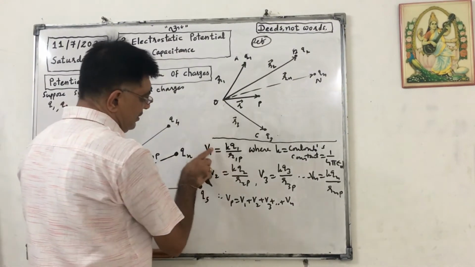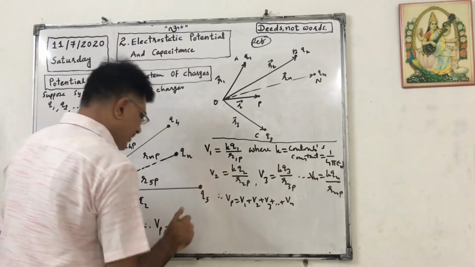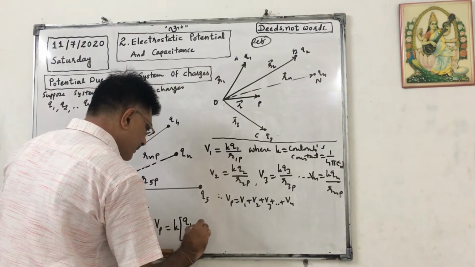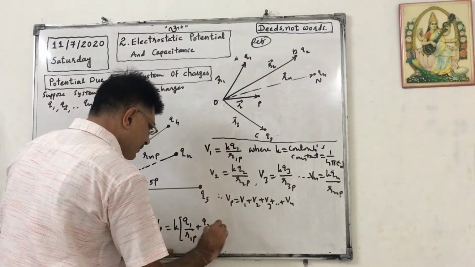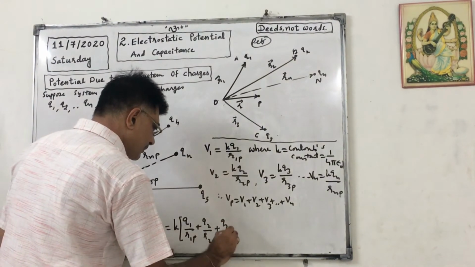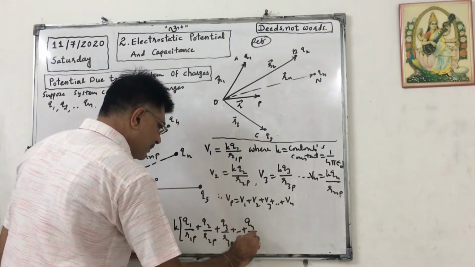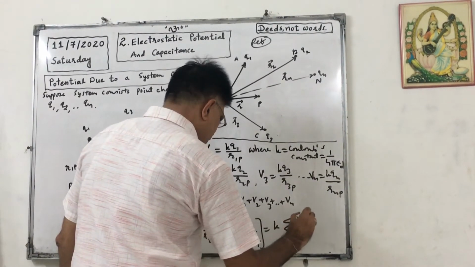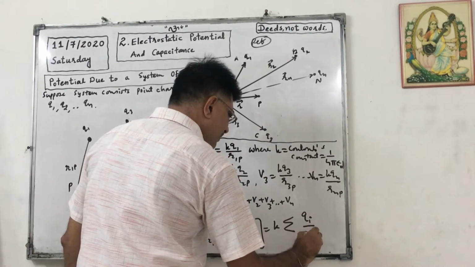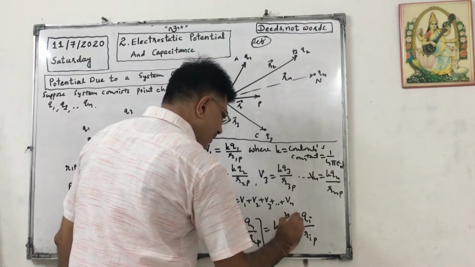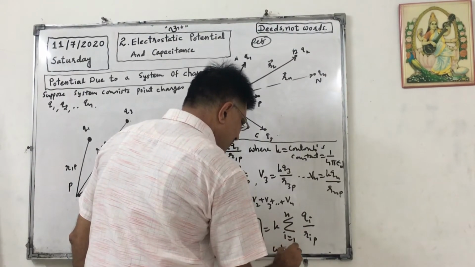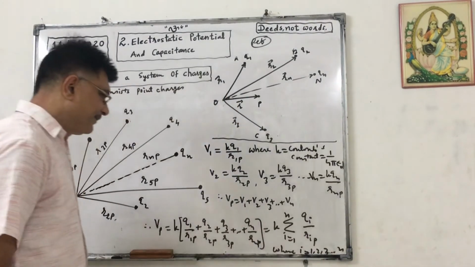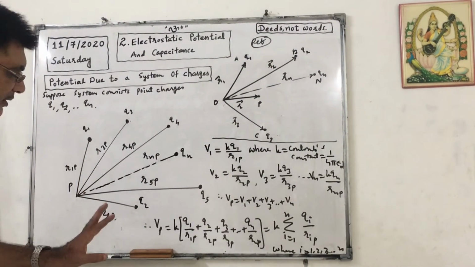In all the formulas K is common, so I can take K as common. It will be K times Q1 upon R1P plus Q2 upon R2P plus Q3 upon R3P plus up to Qn upon Rnp, which can be written as K sigma Qi upon Rip, where i is from 1 to n, with i having values 1, 2, 3 up to n. Okay, so up to this we have discussed.